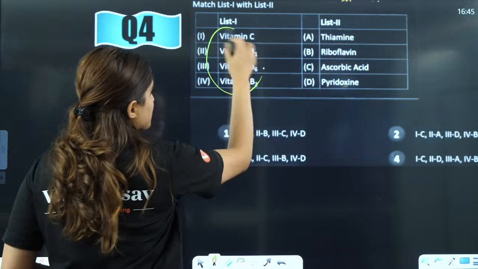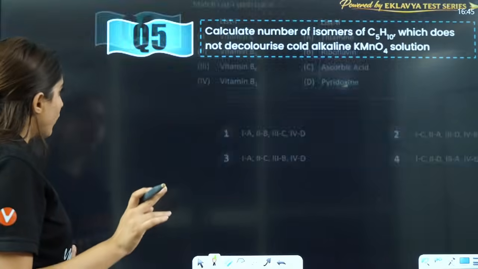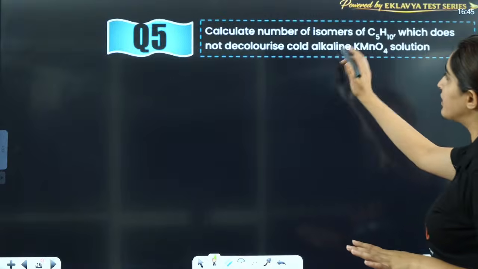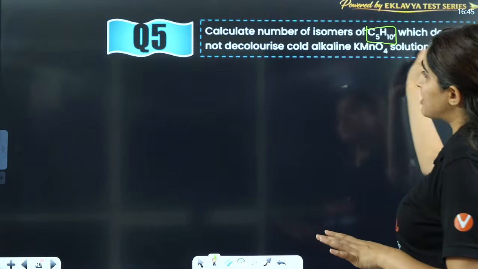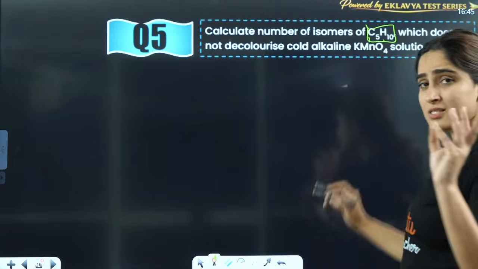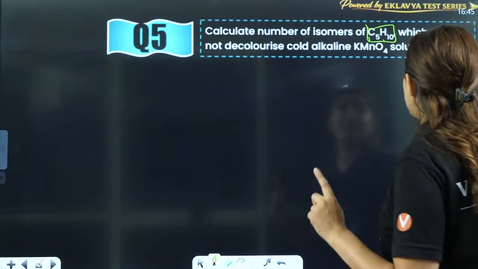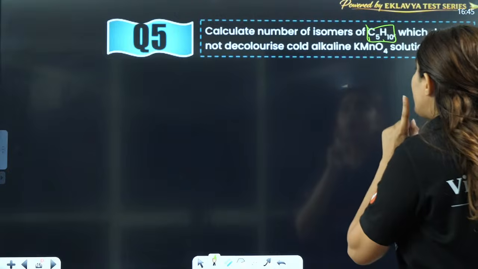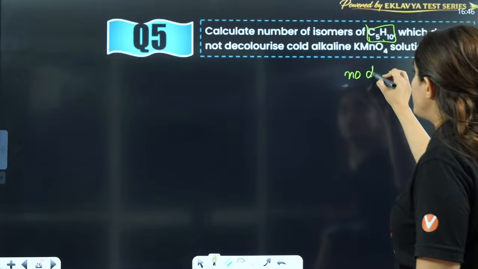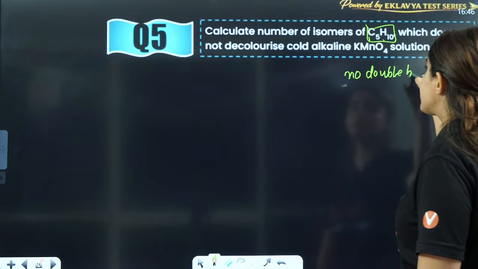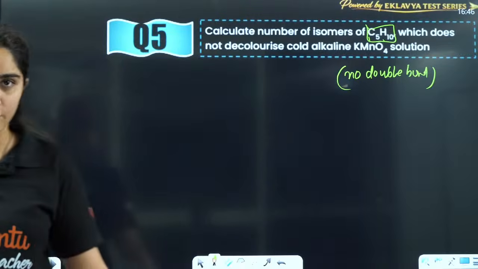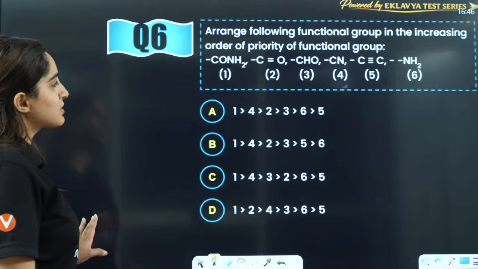So this is a question on vitamins, right, from biomolecules. Then the question on isomers was like this: calculate the number of isomers which do not decolorize cold alkaline KMnO4. Now firstly you will draw the structures of isomers. That means no unsaturation, no double bond, because if it has a double bond then it will decolorize cold alkaline KMnO4, right? So it is not showing Baeyer's test.